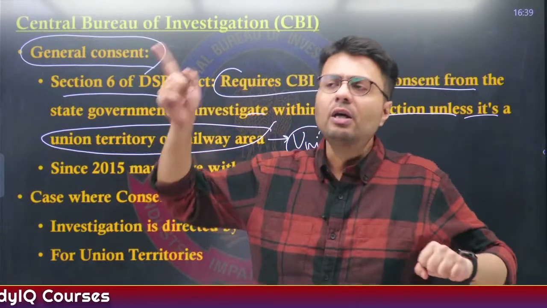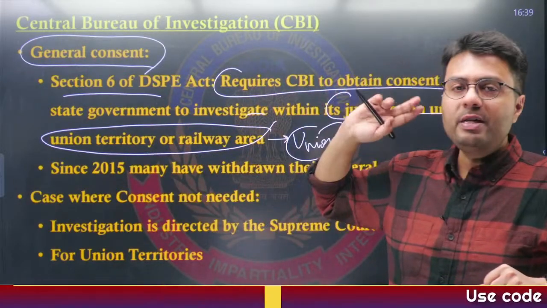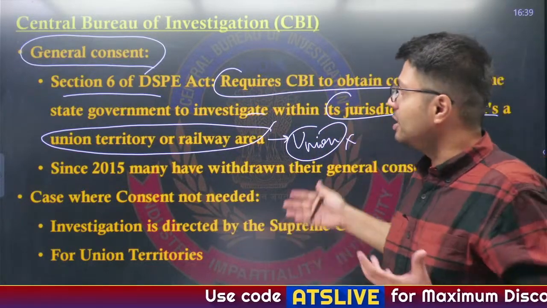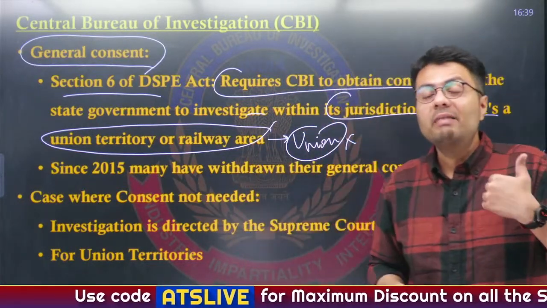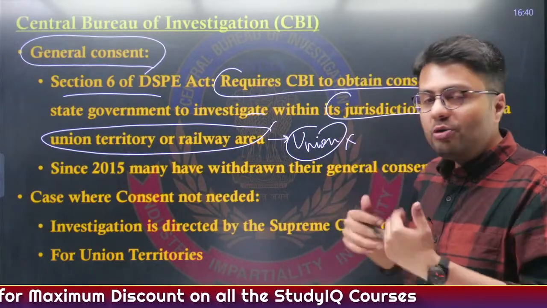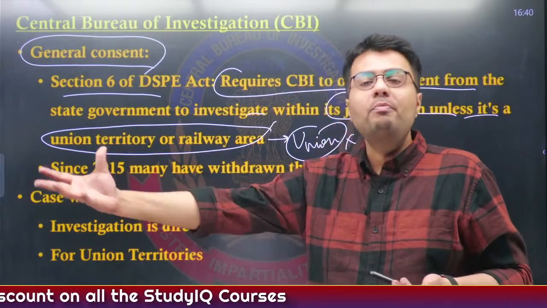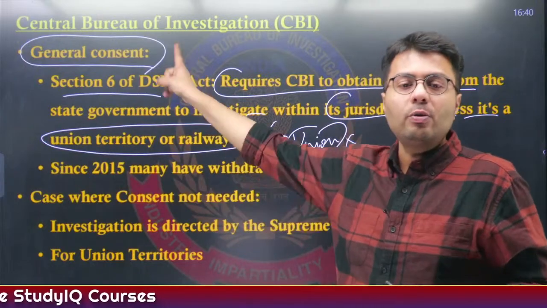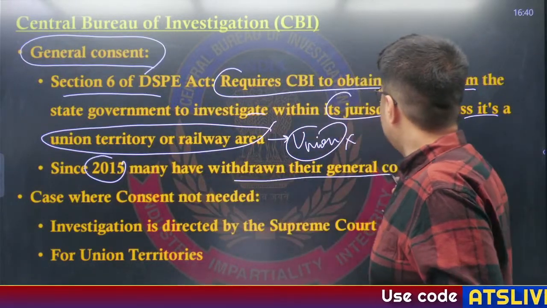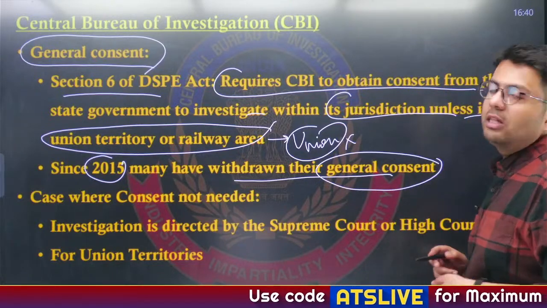But sometimes if a case is quite high profile, you need CBI to investigate so as to ensure the integrity of the investigation. But CBI can't investigate therein, it needs permission from the state government. Now, generally state governments extend permissions without any case-by-case request, that is known as general consent. But since 2025, we have seen that many states have withdrawn the general consent.